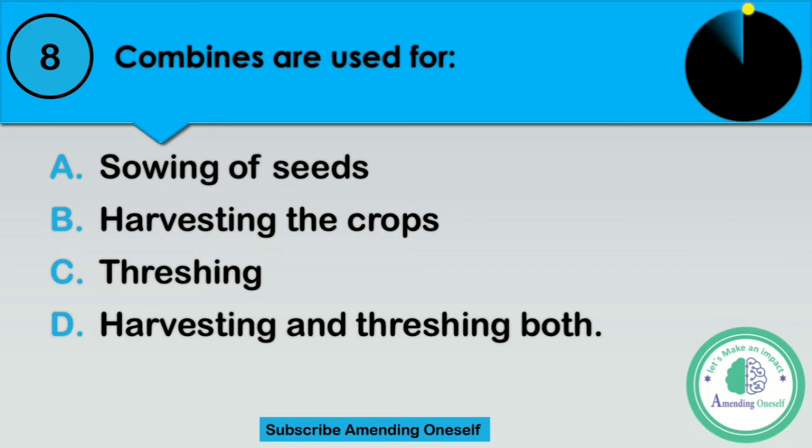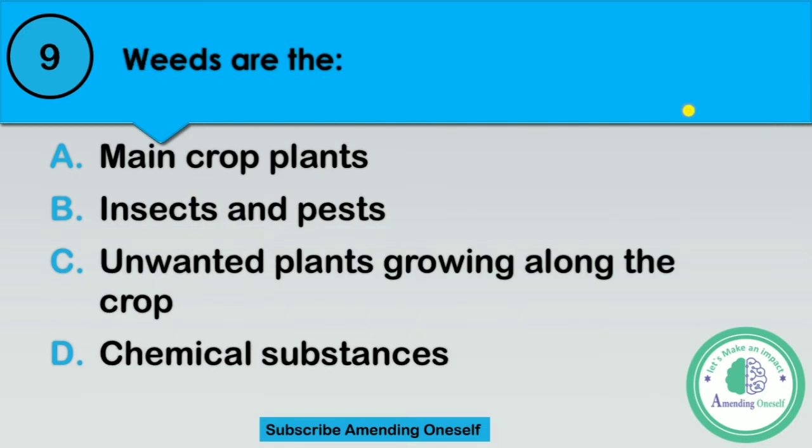Time's up. Question number 9. Weeds are the option A, main crop plants, option B, insect and pest, option C, unwanted plants growing along the crop, option D, chemical substances. I repeat the options. Main crop plants, B, insect and pests, C, unwanted plants growing along the crop, D, chemical substances.